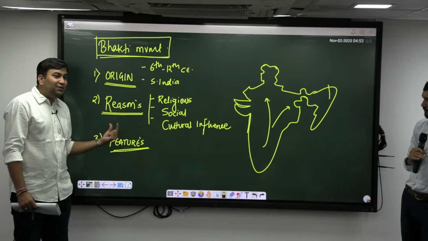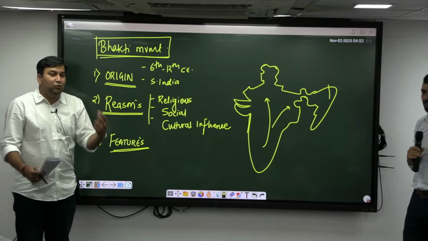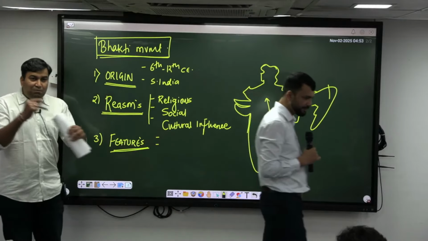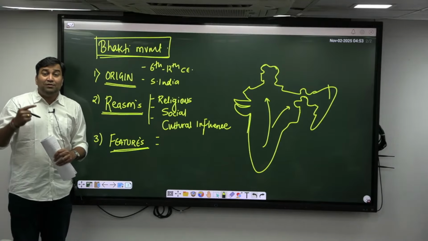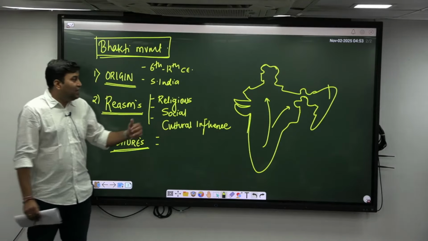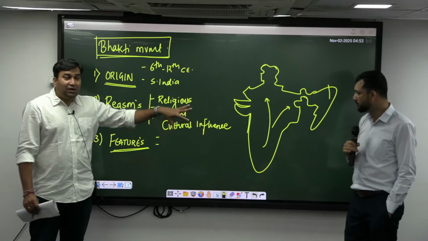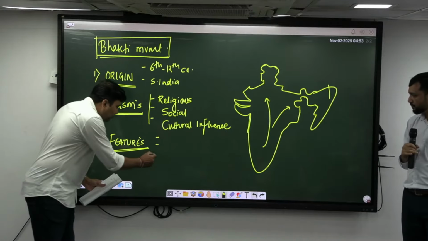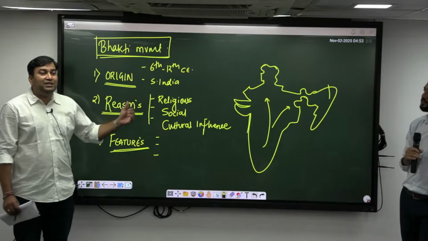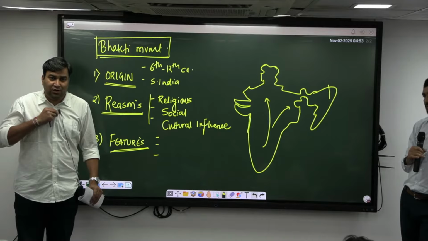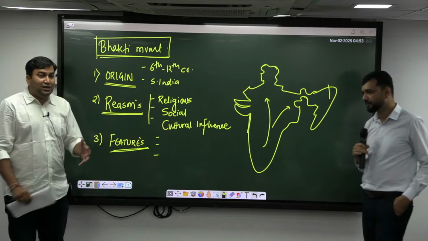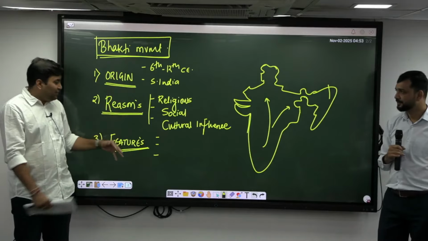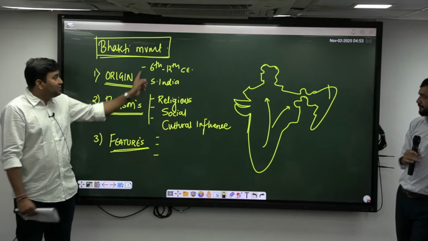Similarly, if you try to understand the features of the Bhakti movement, it is nothing but personal devotion, meaning a one-to-one relationship with God. Secondly, this personal devotion was expressed in vernacular languages, like Awadhi, then Tamil, Kannada, and literature rose through the Vachanas, especially in this region. Third, and most important, the ideas of the saints were propagated in the form of poems, Abhangas. These were the basic features of how the Bhakti movement was propagated throughout India in this time period.